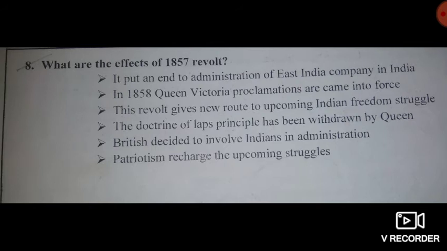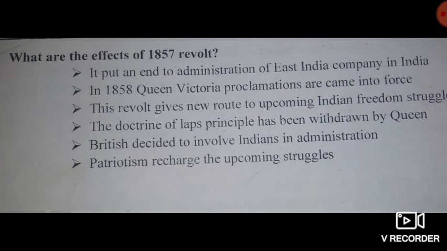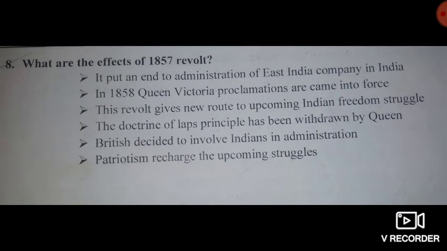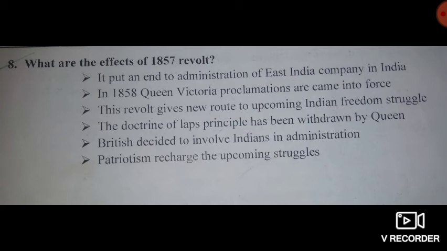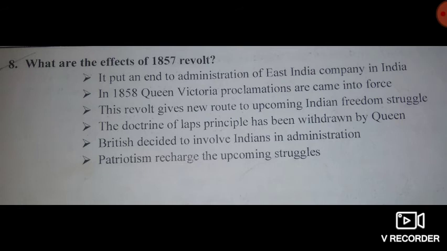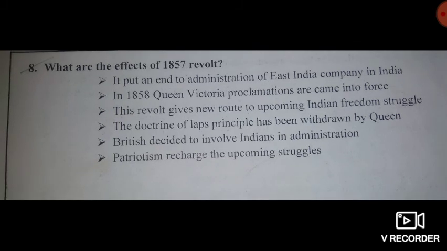Third, this revolt gave a new route to the upcoming Indian freedom struggle. Fourth, the doctrine of lapse was withdrawn by the Queen. Fifth, the British decided to involve Indians in administration. Last, patriotism recharged the upcoming struggles. So these are the effects of the revolt.